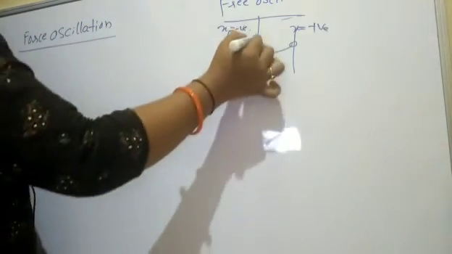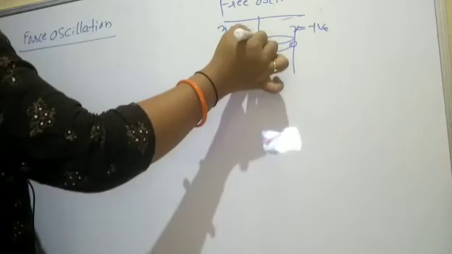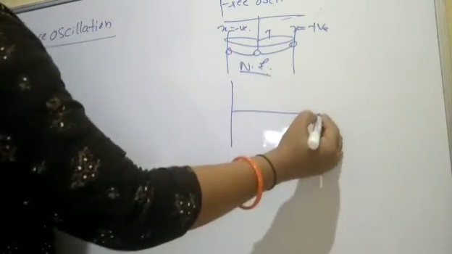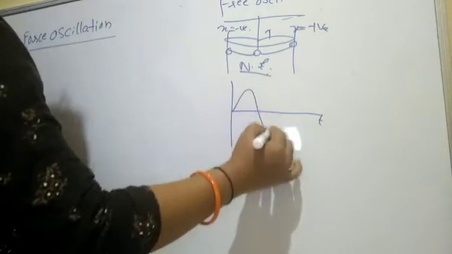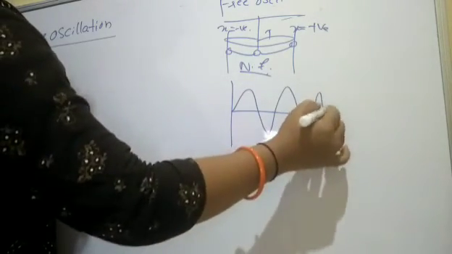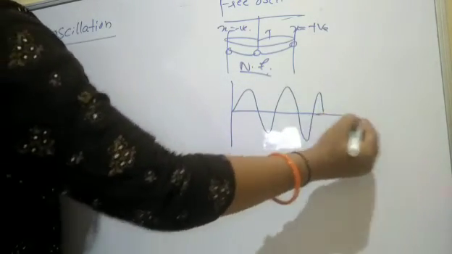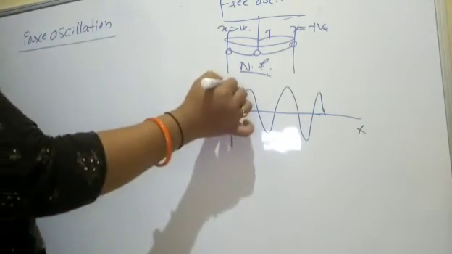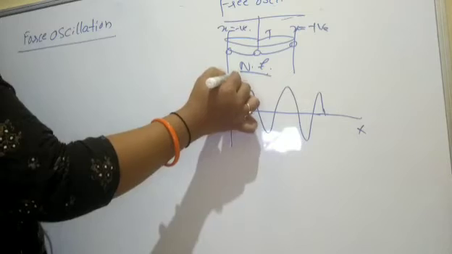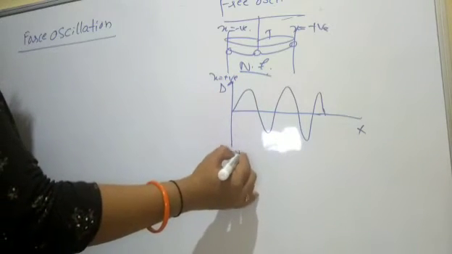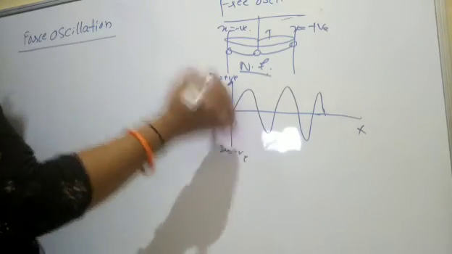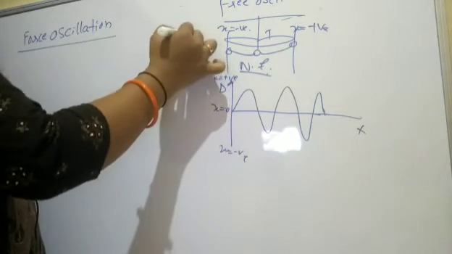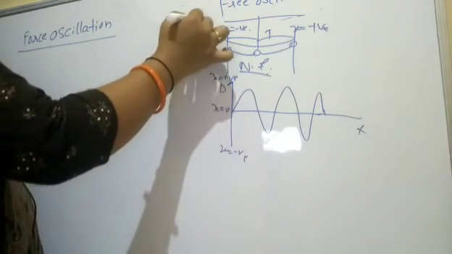It is moving in this direction, and the graph shows the amplitude will be constant, displacement versus time period. The best example is the simple pendulum.